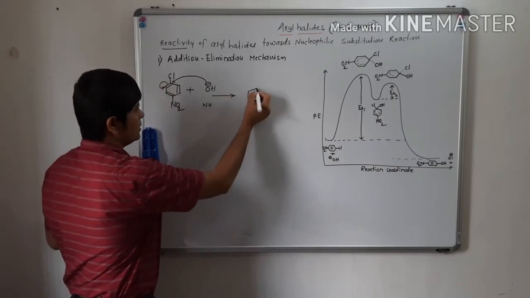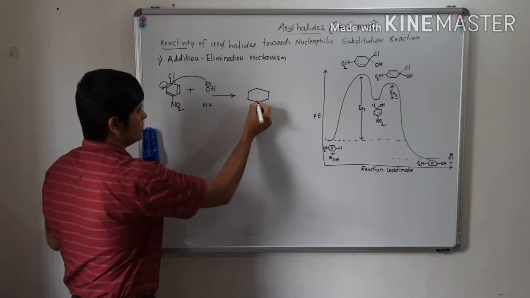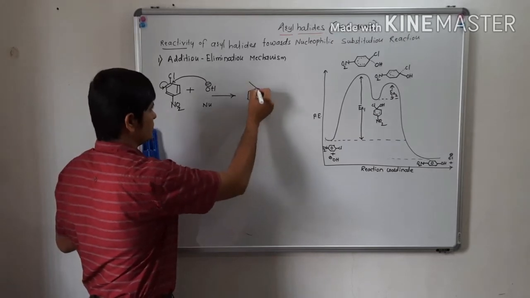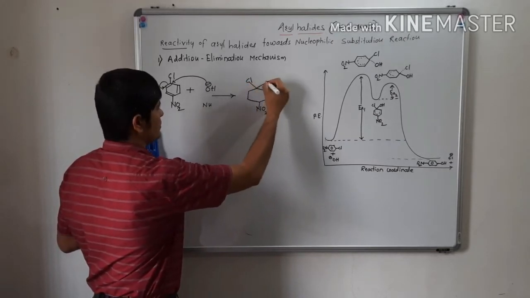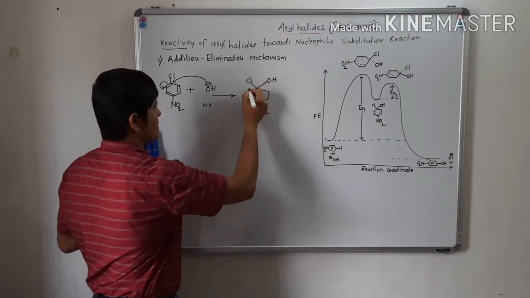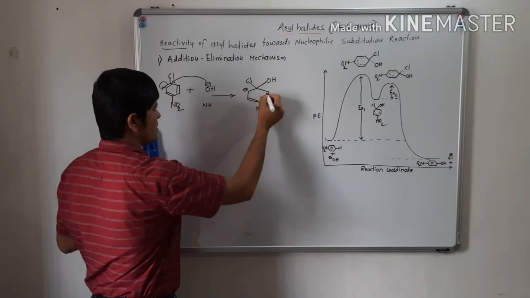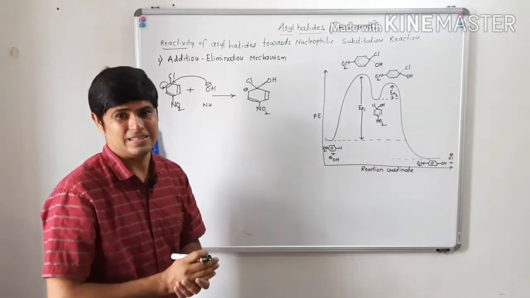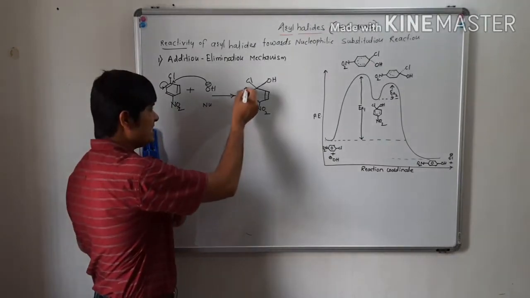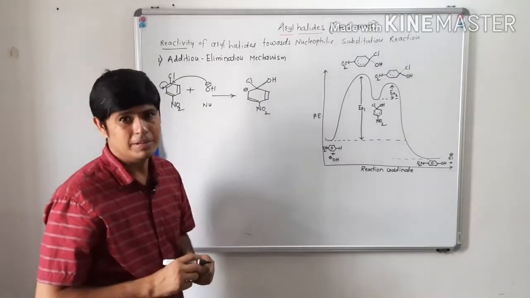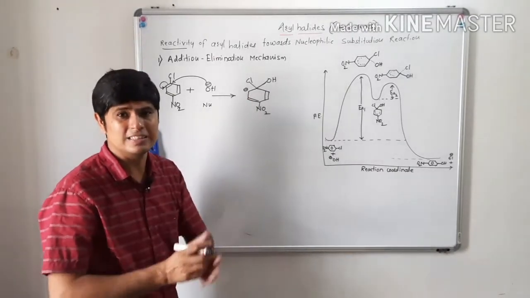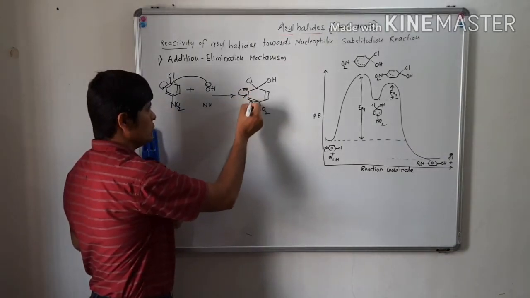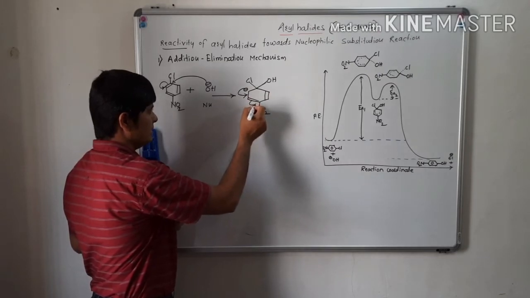Now see, this type of anion intermediate will form in this mechanism. The benzene ring carbon is having a negative charge. It's highly unstable. So this negative charge will get delocalized over this aromatic ring.